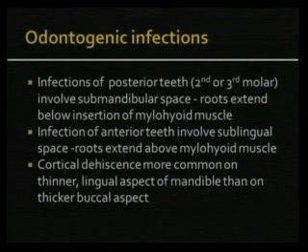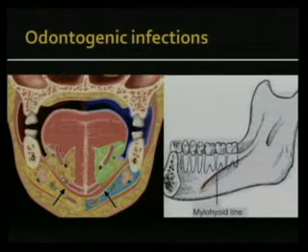Coming to odontogenic infections, let me show you this picture. The mylohyoid muscle divides two spaces. If you are above the mylohyoid muscle, you are in the sublingual space, and if you're below the mylohyoid sling, you are in the submandibular space. The mylohyoid line on the mandible is where the muscle inserts.